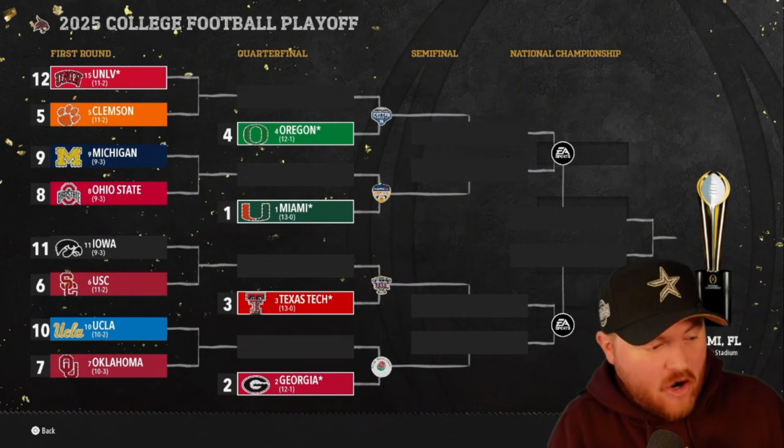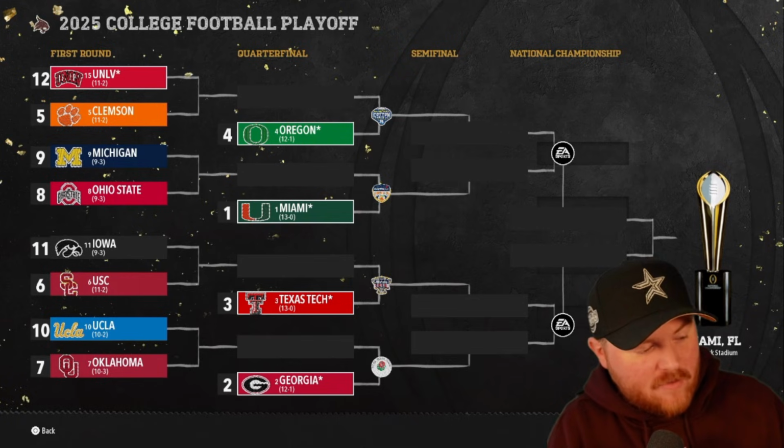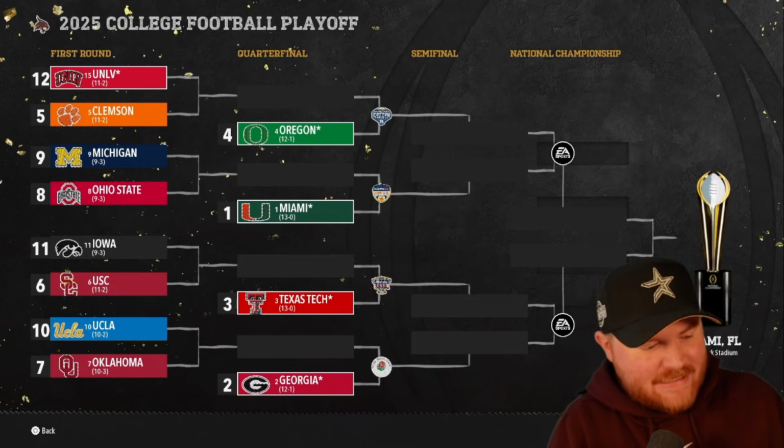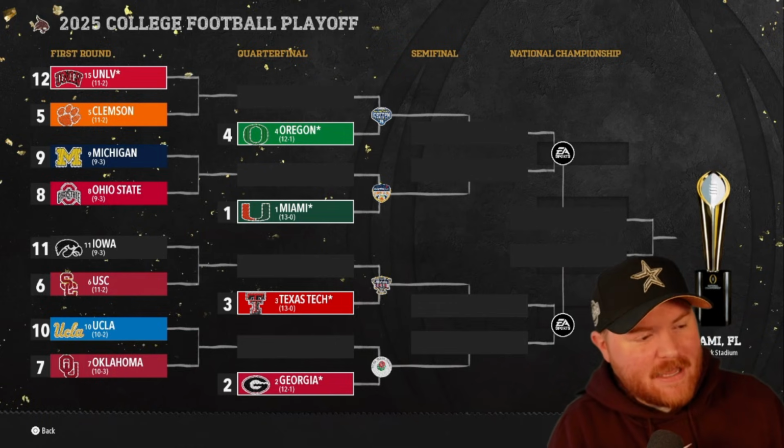Iowa and USC are facing off in the first round in another all-SEC matchup. UCLA and Oklahoma, that's SEC versus Big Ten. We've got Georgia as the Big Ten champion representative, Texas Tech as the Big 12, Miami from the ACC, and then Oregon from the SEC as well.